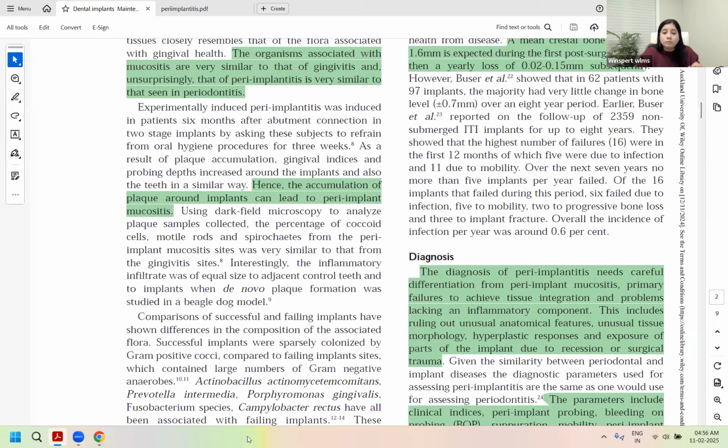That is why removal of periodontal disease before giving an implant is extremely crucial. That is why, in the patient-related factor article from the first class of the implant session, if you remember, existing perio disease is also a risk factor.